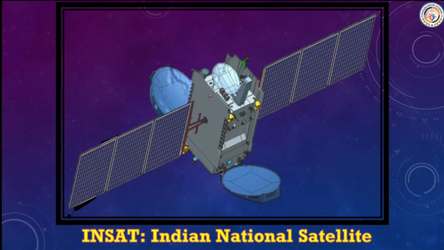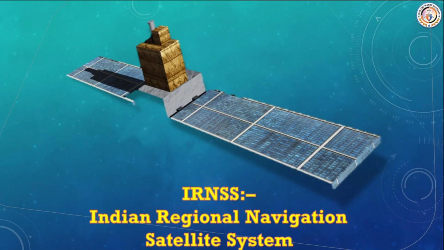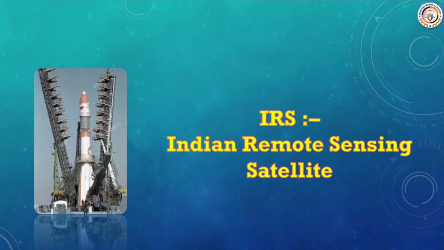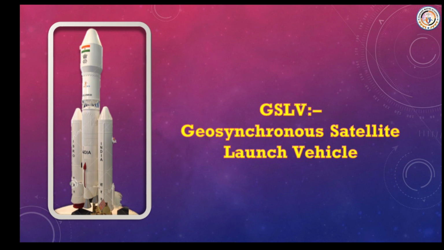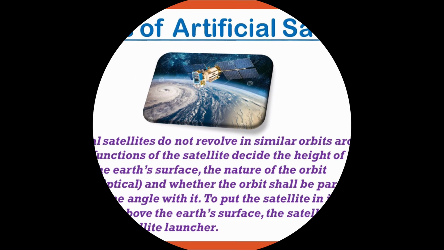INSAT stands for Indian National Satellite. GSAT stands for Geosynchronous Satellite. IRNSS stands for Indian Regional Navigation Satellite System. IRS stands for Indian Remote Sensing Satellite. GSLV stands for Geosynchronous Satellite Launch Vehicle. And PSLV stands for Polar Satellite Launch Vehicle.